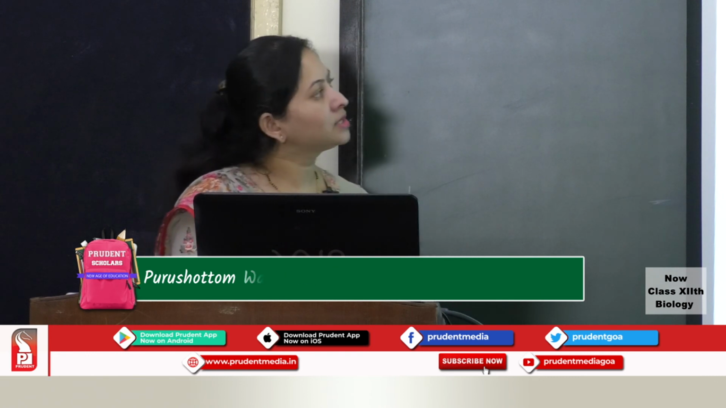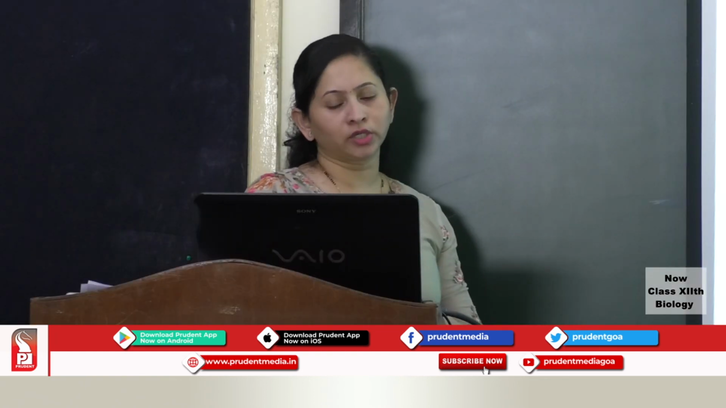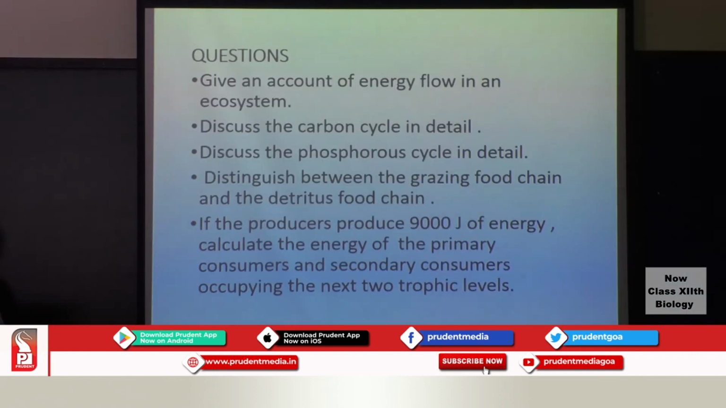Then discuss the carbon cycle and phosphorus cycle in detail. Here you'll have to discuss the sources in both the cases, plus how the living organisms utilize this particular nutrient, plus how it is getting circulated in nature. Then distinguish between the grazing food chain and the detritus food chain.